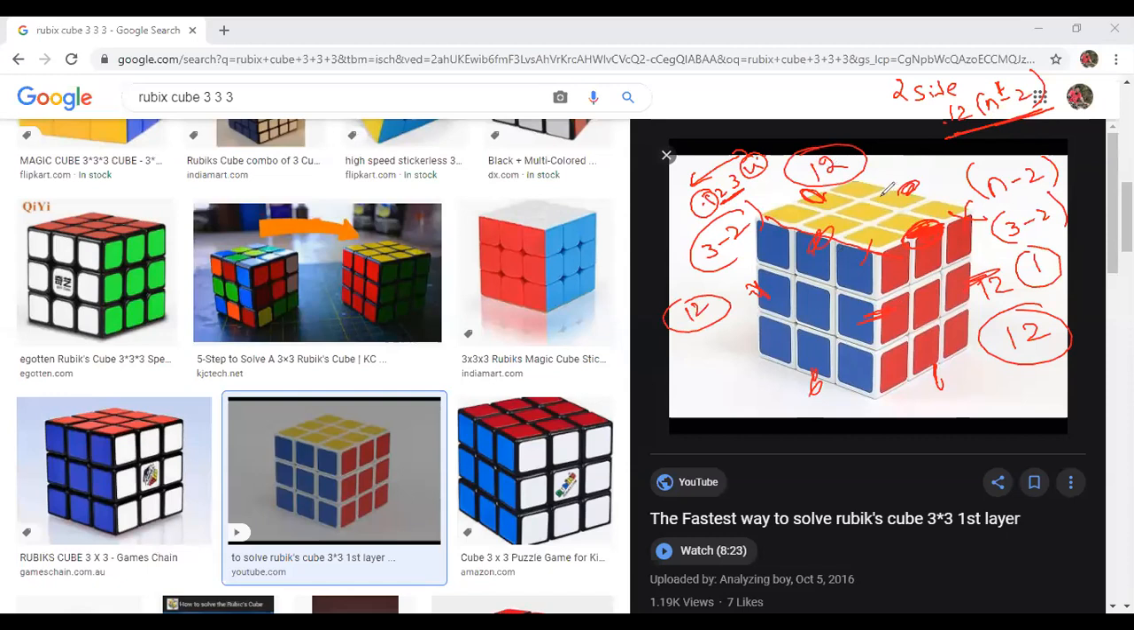That's why, in general, if somebody is asking the number of cubes that are two side painted, your answer will always be 12 into n minus 2, because two side painted cubes will occur only on the edges. Every edge will have some cubes, and there are 12 edges. So how many cubes do you have? If it is 3, you are getting 1. If it is 4, you are getting 2. If it is 3, you are getting 1. Let us take what happens with 5.